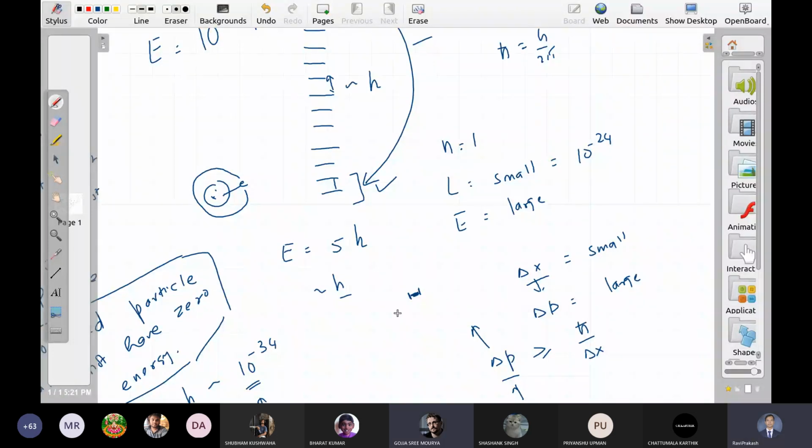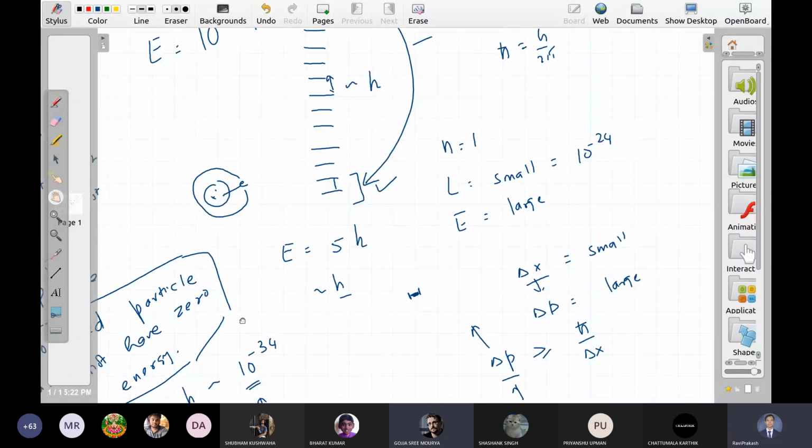Sir, from this, can we conclude that energy itself cannot decide whether we are in the quantum world or the classical world? Can we say this, sir? By seeing the range of energies, like very small corresponds to quantum.